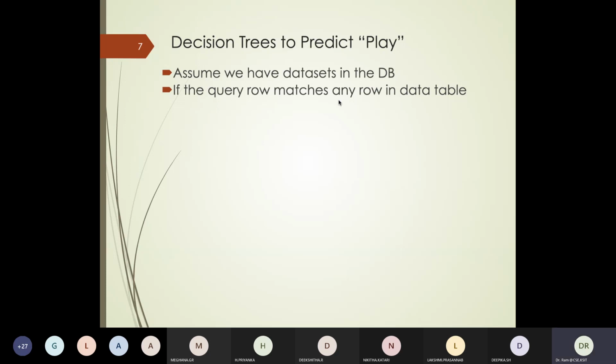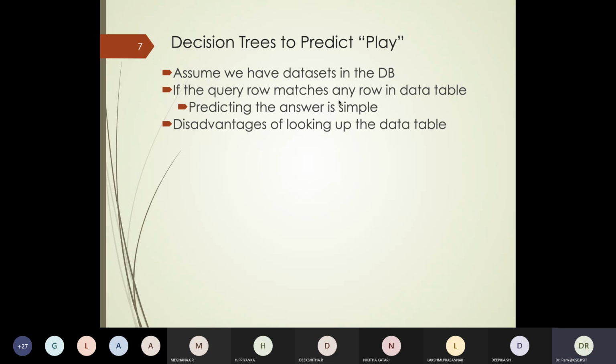This query checking and getting the answer works very well if the query matches a record which exists in the database. But that may not always be possible. You may not always have a record in your training set for the question you want to ask. That being the case, it becomes a challenge to work with if you're trying to implement using a database.